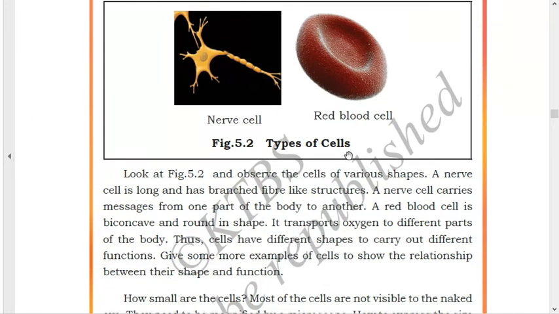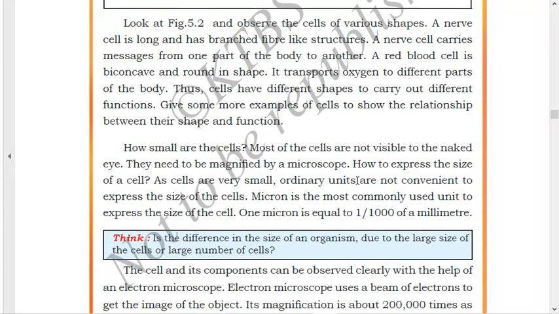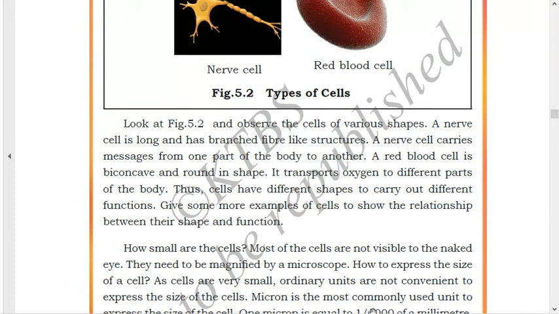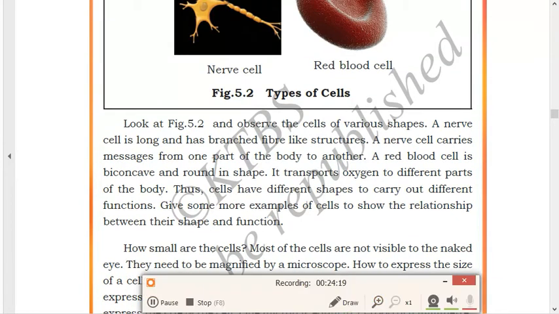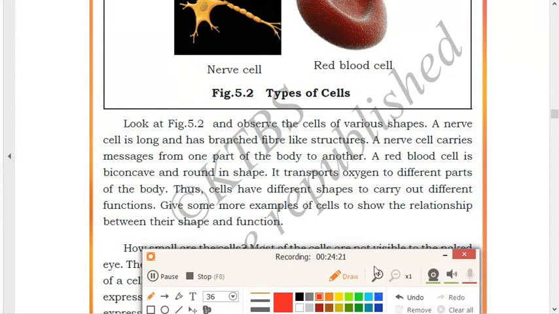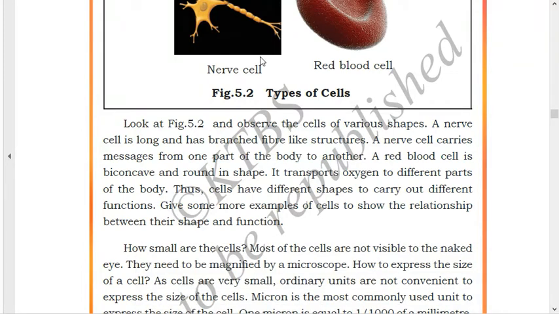Okay, these are two types of cells given in your textbook: the nerve cell and the red blood cell. The nerve cell is a little lengthy in structure, and the red blood cell is round in shape, with a concave form. Look at figure 5.2 and observe the cells of various shapes.